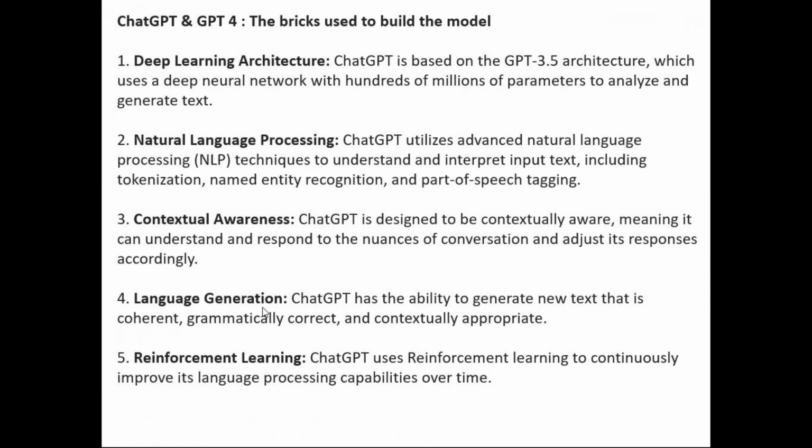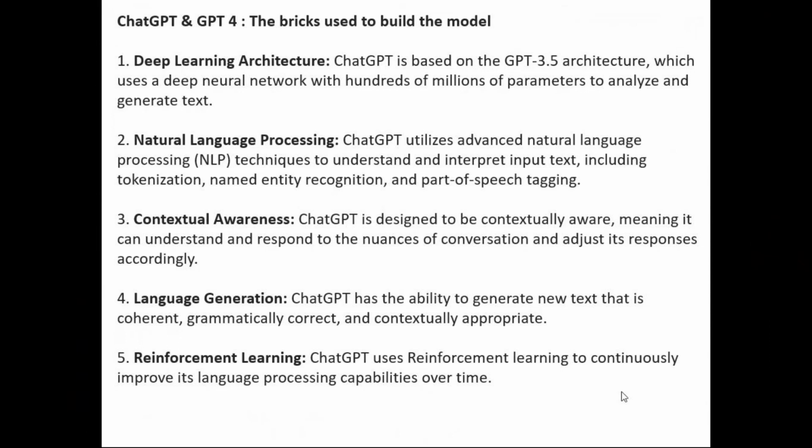Remember, guys, as we all know, we can also generate new text that is coherent, grammatically correct, and contextually appropriate. Which means we can supply some input, and that input could even be grammatically incorrect. It would correct it itself and generate an appropriate response. There is an inbuilt grammar as part of ChatGPT, which has the responsibility to correct it by itself and produce the corresponding response. So any language.